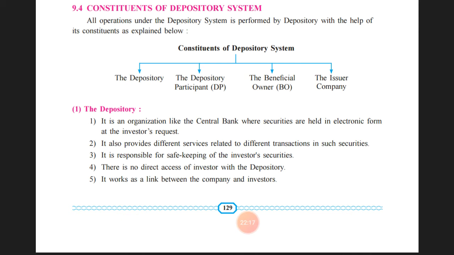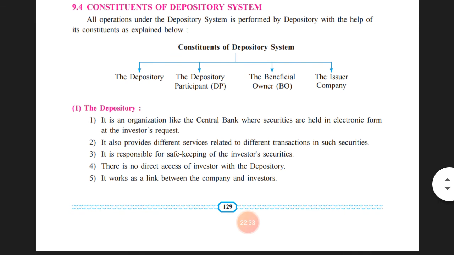The third constituent is a beneficial owner. Beneficial owner means the investor who has invested into the securities, who has the account with the depository. And the fourth one is an issuer company. Issuer company is a company which issues the securities in the depository form, that is, in the dematerialized form. So the depository is an institution, the depository participant is an agent, the beneficial owner means the investor, and the last is the issuing company, the company which has issued the securities.